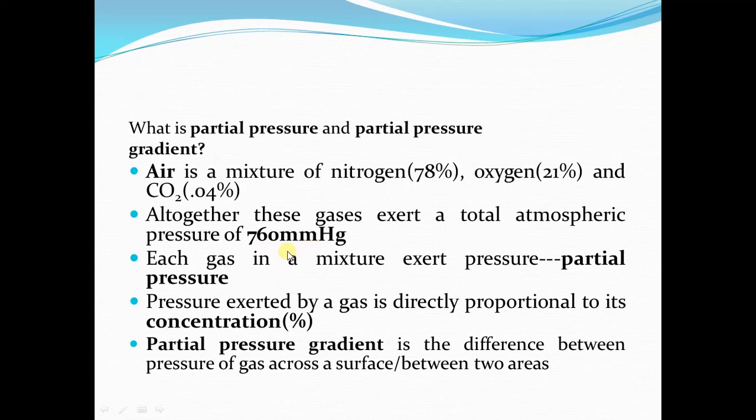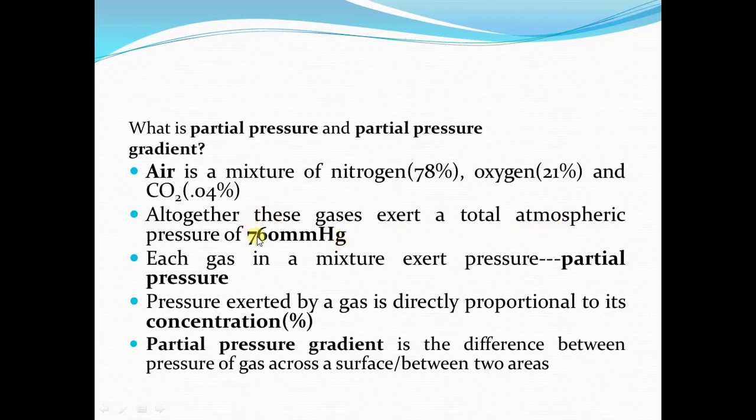Now in a mixture of gas, this total pressure, that is 760 millimeter of mercury, is actually the sum of the individual pressure exerted by each gas in this mixture. I am repeating this point, that air is a mixture of gases. Three important gases are there: nitrogen, oxygen and carbon dioxide. Together these gases exert total pressure of 760 millimeter of mercury at sea level, and this is known as the atmospheric pressure.